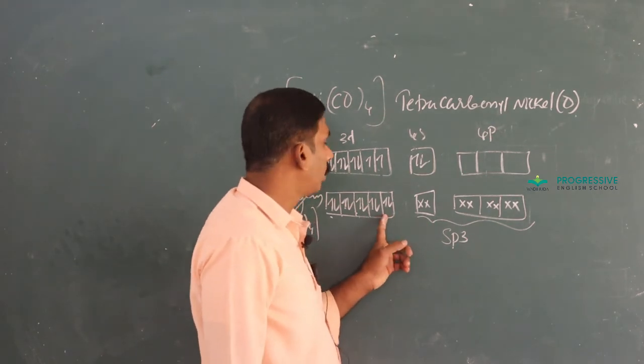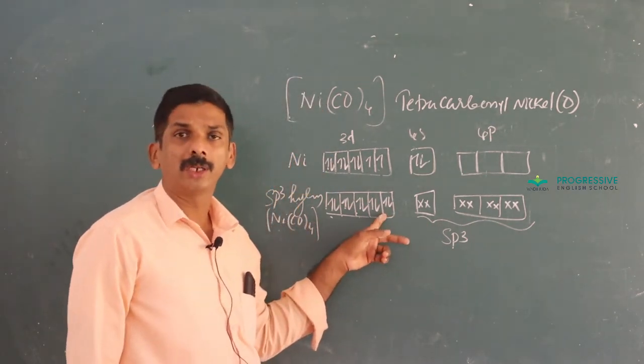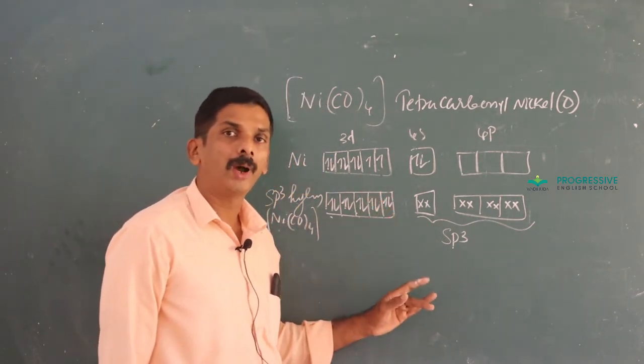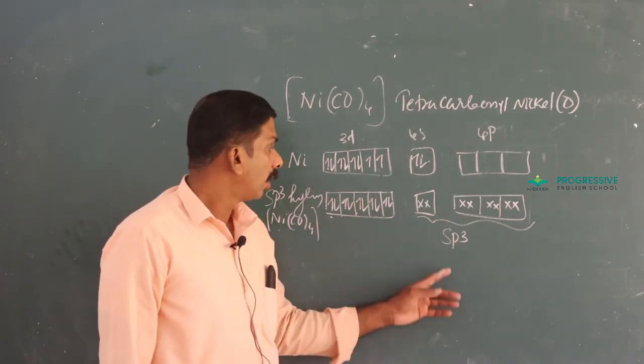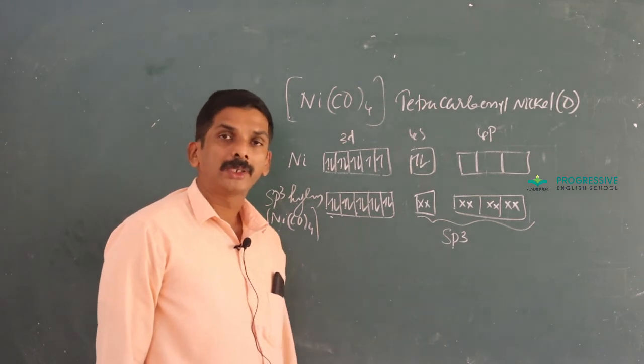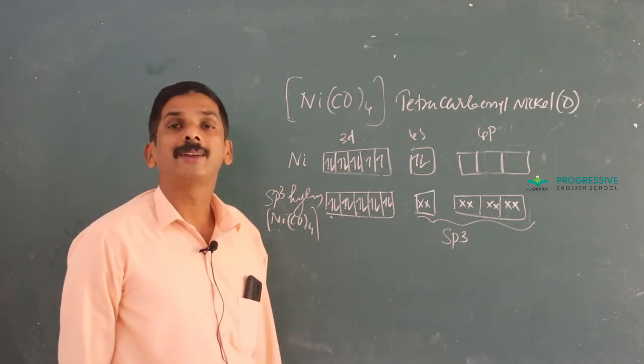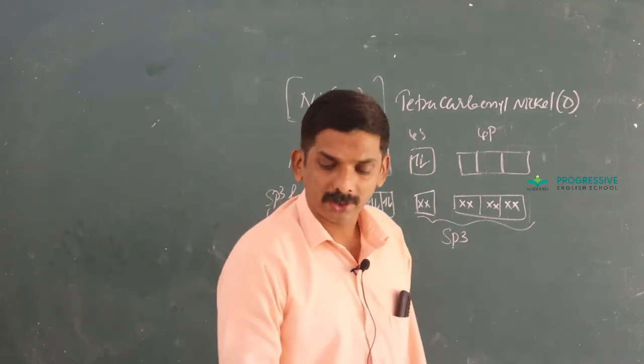The molecule tetracarbonyl nickel(0) is diamagnetic because there is no unpaired electron. It undergoes sp3 hybridization and the geometry becomes tetrahedral.